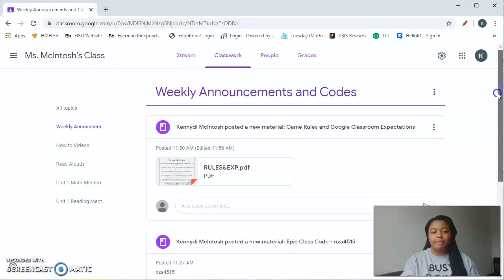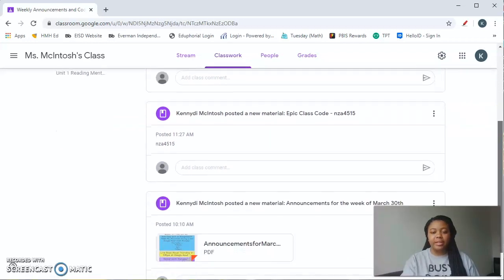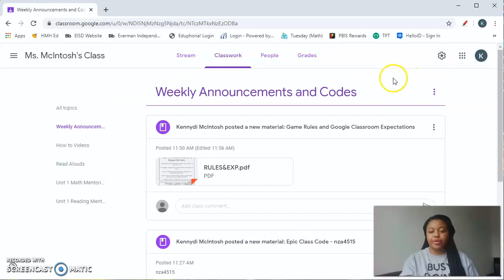So I have my rules and expectations here. I have my class code for Epic, and I have my announcements here. So that's where the parents or the students can go in and access if they forget the Epic class code or rules and expectations or even the announcements.